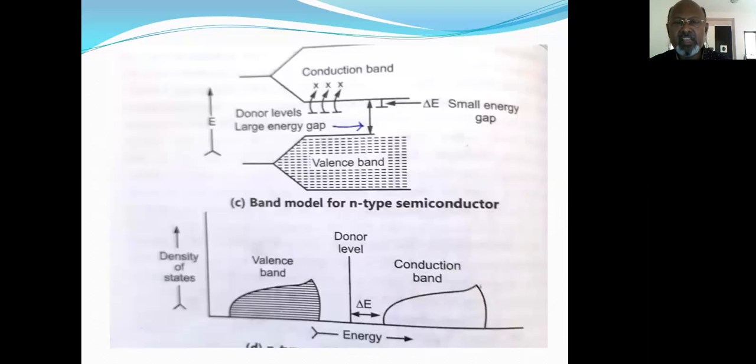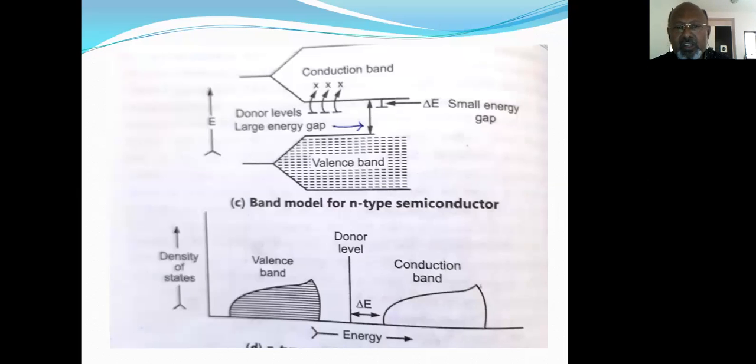This extra electron forms a band near the conduction band, which is empty. In this diagram I have shown that this extra electron can form a band near the conduction band. This band is known as the electron donor band, that is EDB.